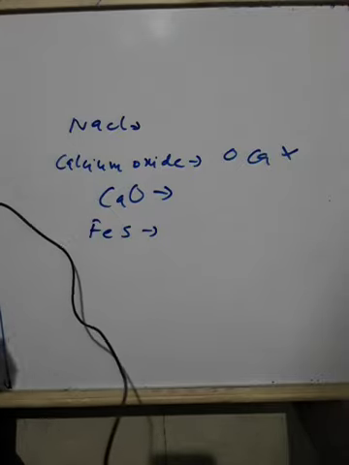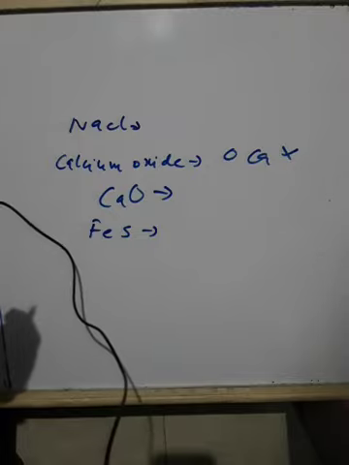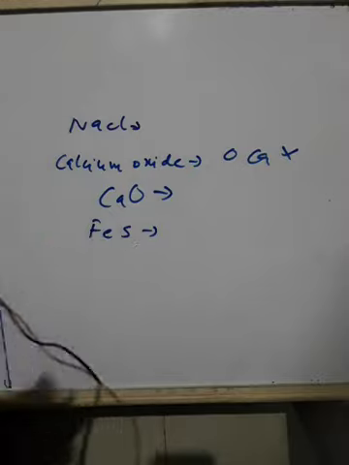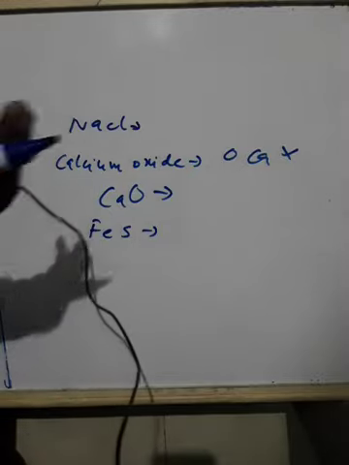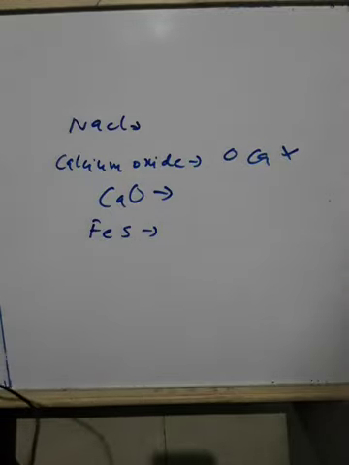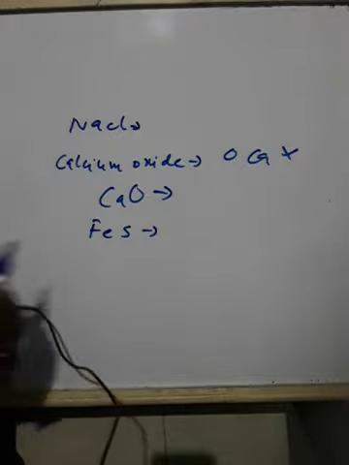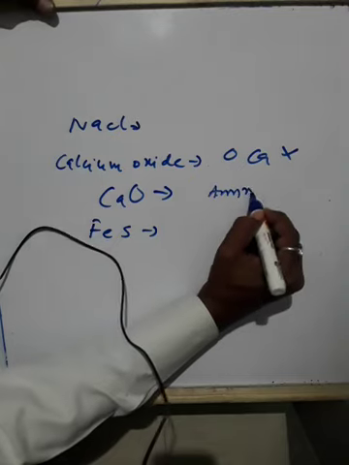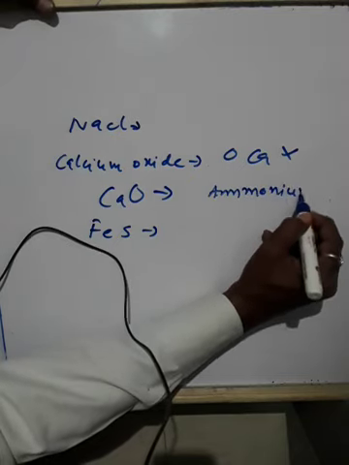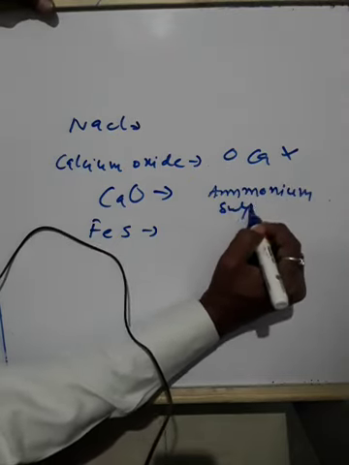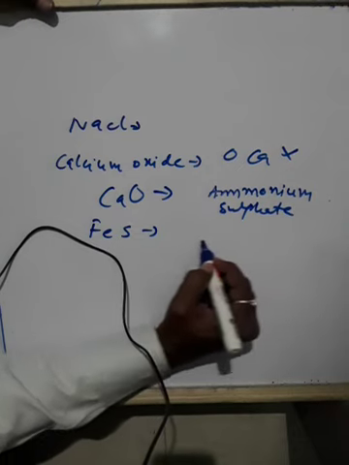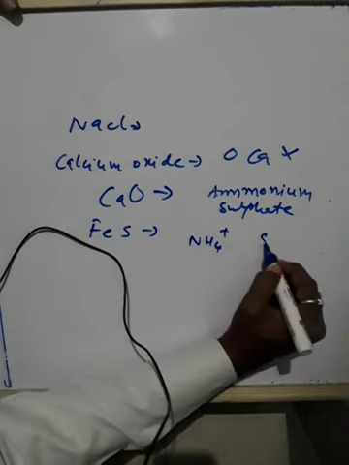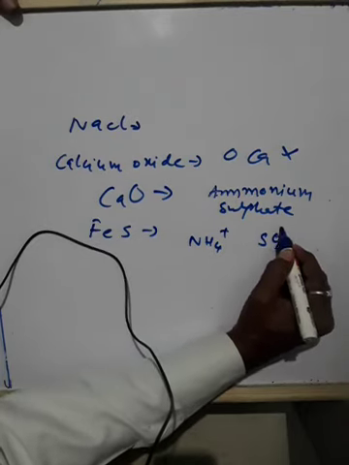But in the case of compounds with polyatomic ions, we have to use brackets. Use of brackets is required here. Let me give an example: ammonium sulfate. Ammonium is NH4 plus, and sulfate is SO4 minus 2.